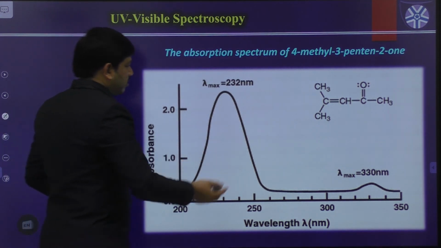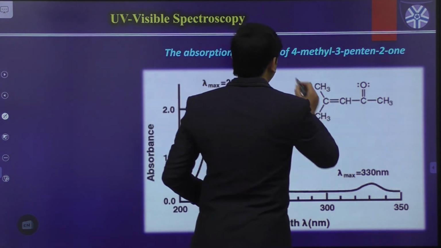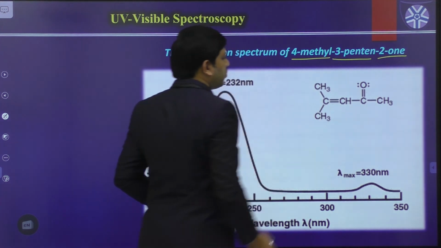And this is another example. How are we getting the absorption spectrum? So this is the absorption spectrum of the 4-methyl-3-penten-2-one molecule. This is the structure.